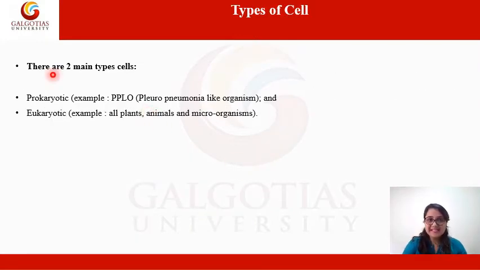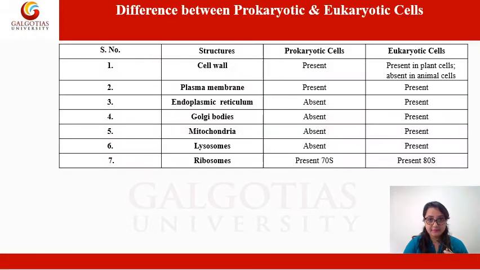Now there are basically two main types of cells. They are prokaryotic cells, for example PPLO, that is pleuropneumonia-like organism, and eukaryotic cells, for example all the plants, animals and microorganisms. To understand what these are, I have included a small video, and I'll be explaining these two types of cells and what they have in common in that video itself.